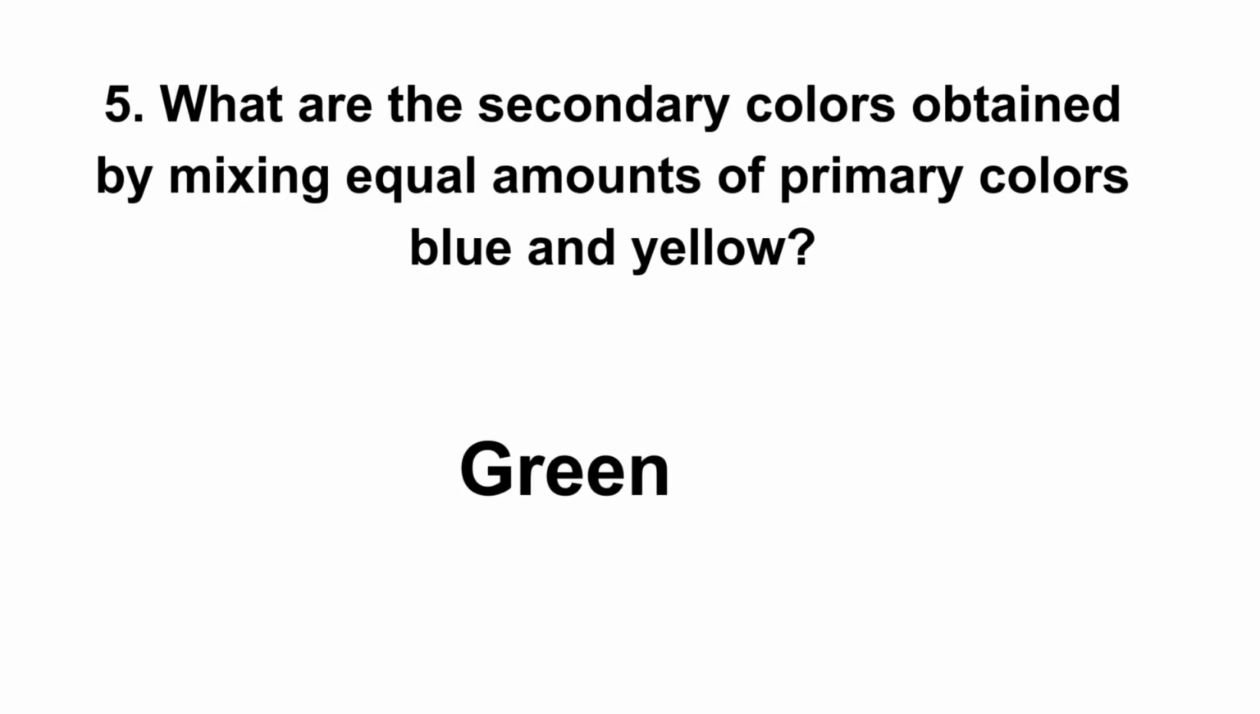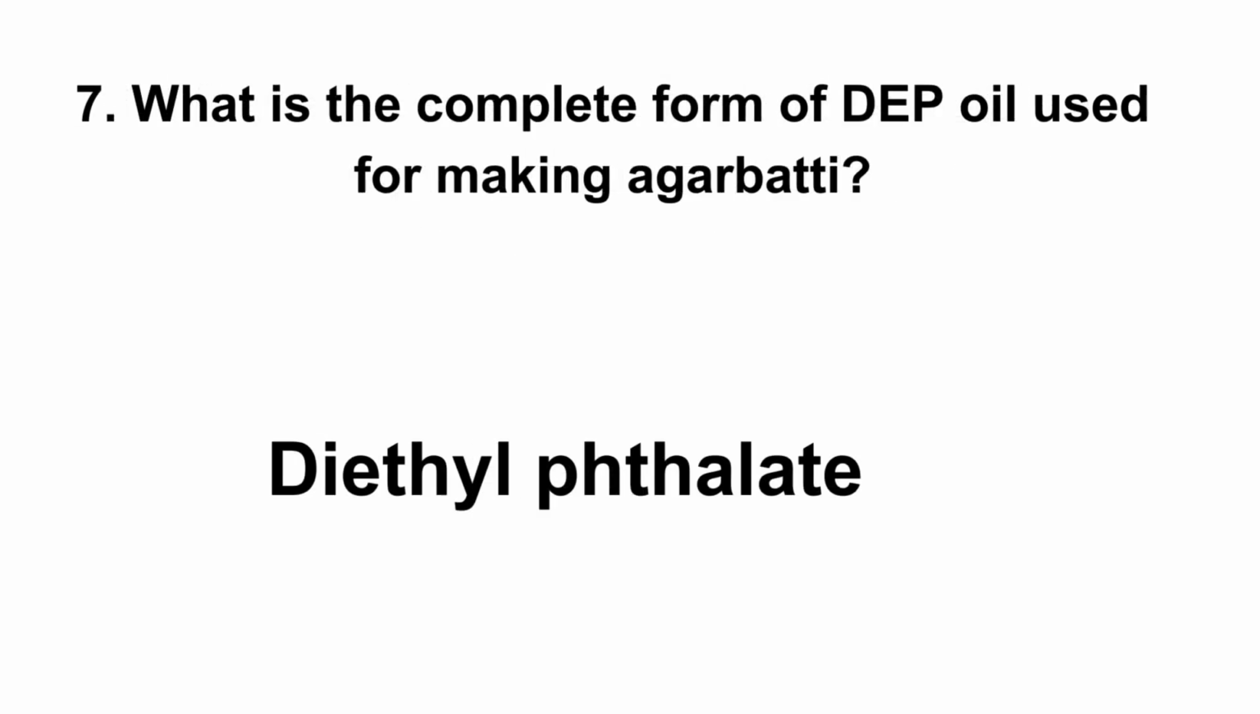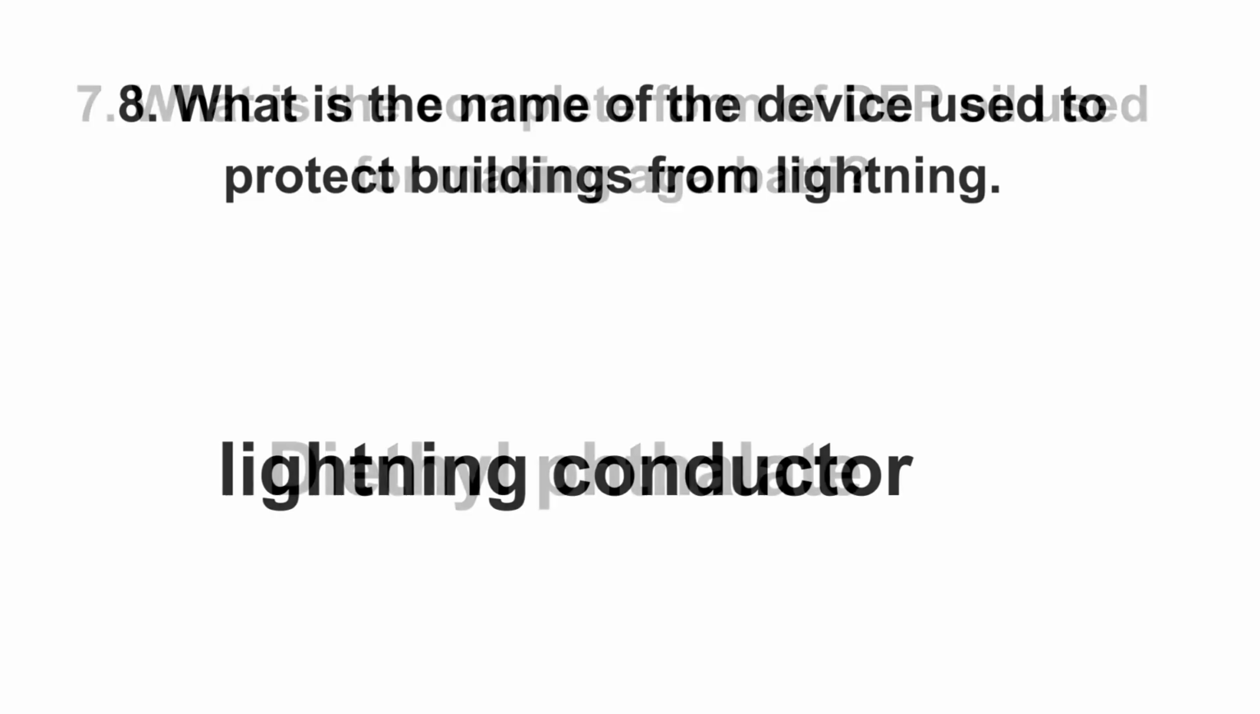What are the secondary colors obtained by mixing equal amount of primary colors, blue and yellow? Answer, green. Seventh question. What is the complete form of deep oil used for making agarbatti? Answer, diethyl phthalate. Eighth question.